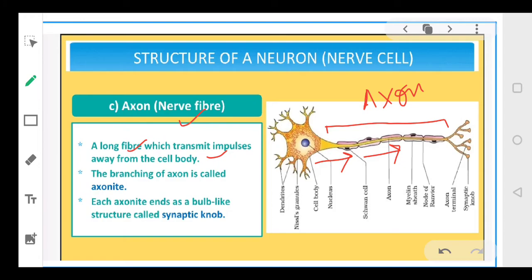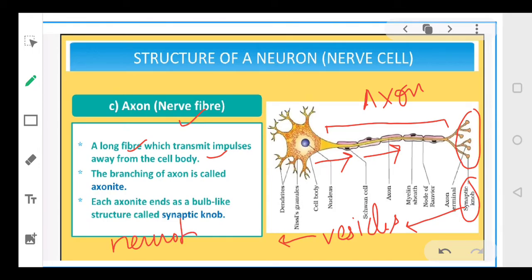Now in the end, the last portion of your axon terminates into knob-like structures, and these knob-like structures are referred to as the synaptic knob. तो आपका जो axon है वो long part है, जो end में terminate होता है and it forms the synaptic knob. This synaptic knob contains various vesicles, and these vesicles contain a chemical which is referred to as neurotransmitter.